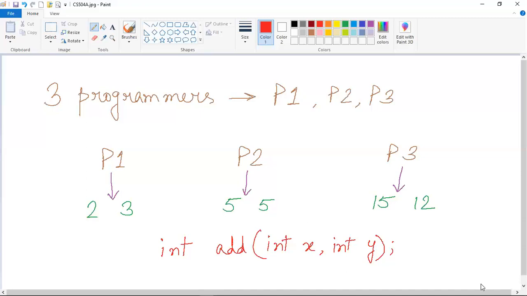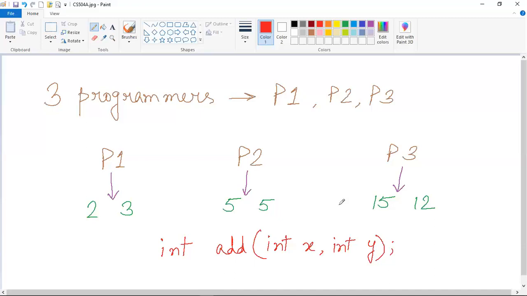But here what we are doing, we are just providing this method signature to the programmers, but we are not providing the full method body to the programmers. We want these three programmers to rewrite the method body in their codes. That means what we actually have to do is provide a superclass kind of thing where we will write down this kind of method signature, and we will provide that class to these three programmers. So these three programmers will actually create subclasses of that superclass, where inside that subclass, these three programmers will actually implement this method in their program.